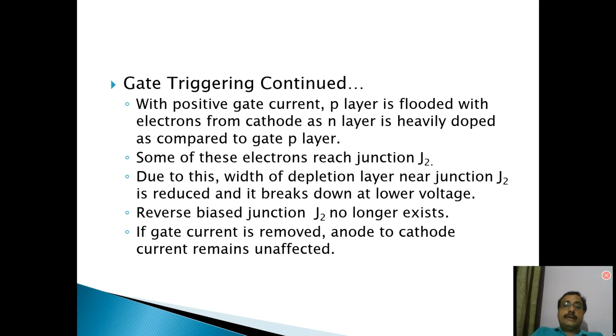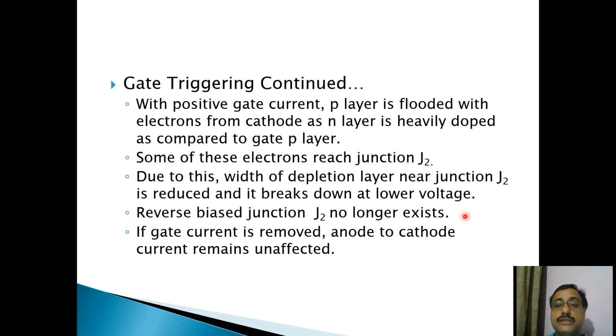Understand? So if you remove the gate current from the circuit, your SCR will continue to conduct. It will remain in on condition because junction J2 is not there. This is written here also.